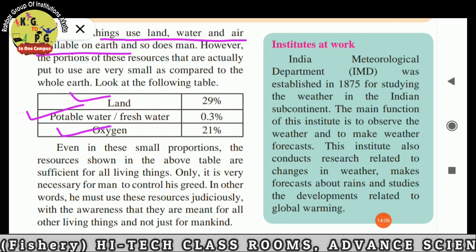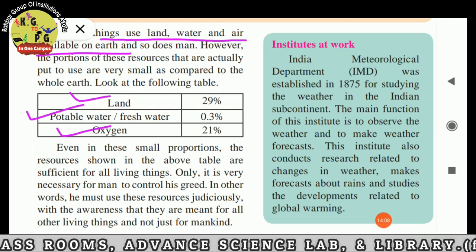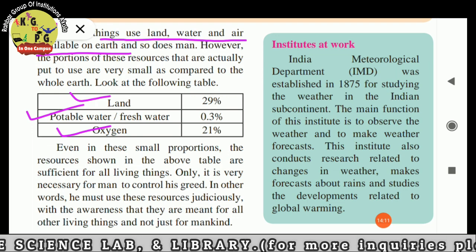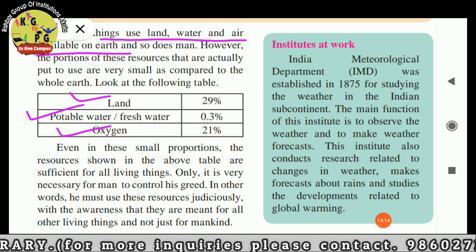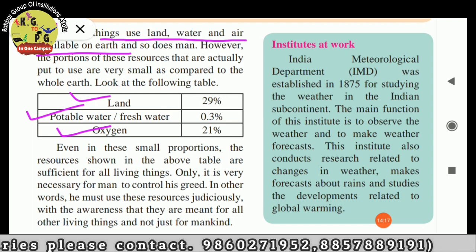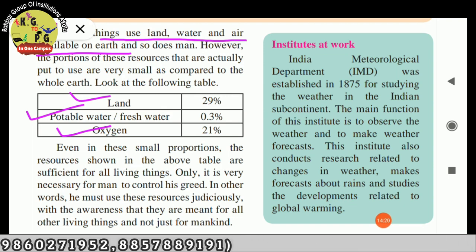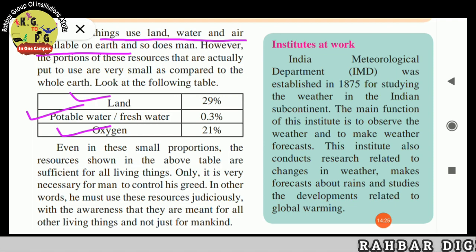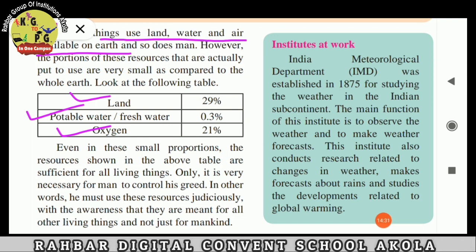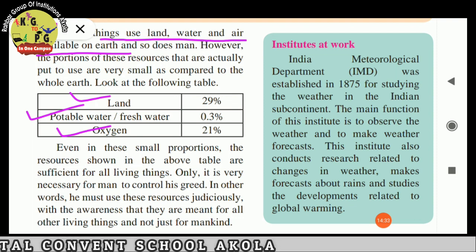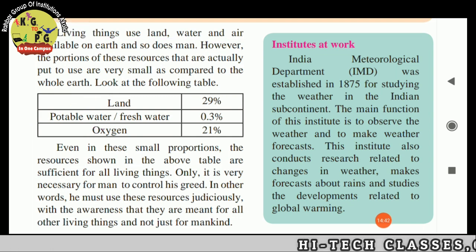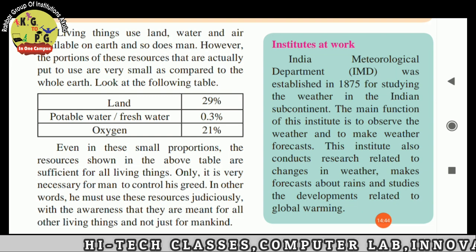Even in these small proportions, the resources shown in the table are sufficient for all living things: water, land, and oxygen. It is only very necessary for man to control his greed. In other words, we must use these resources judiciously, with the awareness that they are meant for all other living things and not just for mankind. And this completes lesson number 1, natural resources.